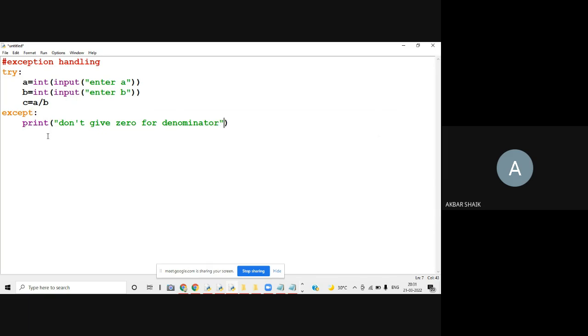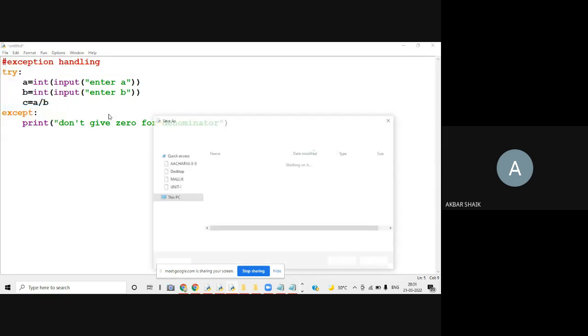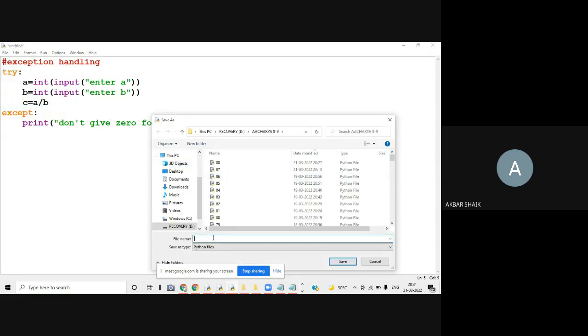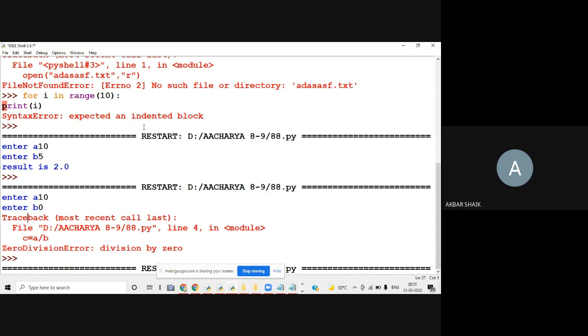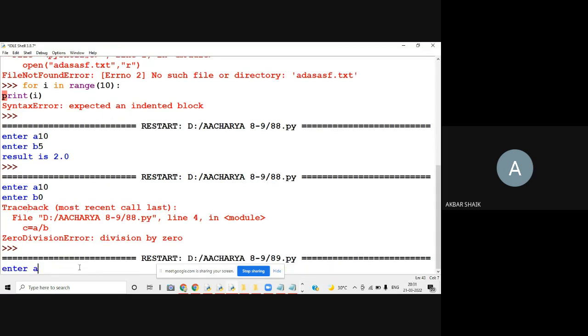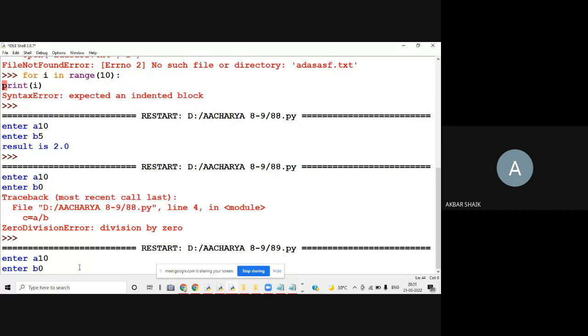If there is no exception, then simply I'll get the C value. Let me give some 0 value for B and you can see what will happen. A value I am giving 10, B value I am giving 0.